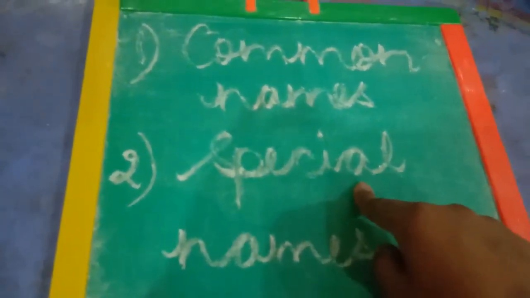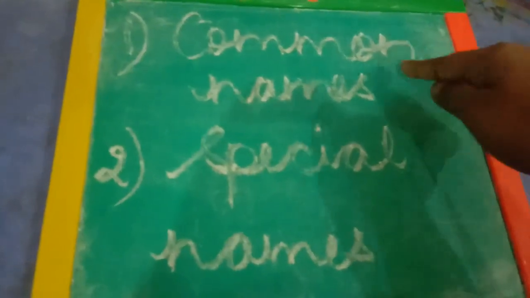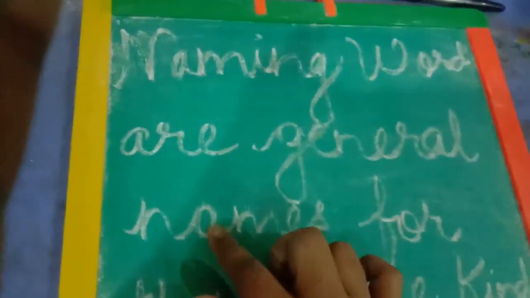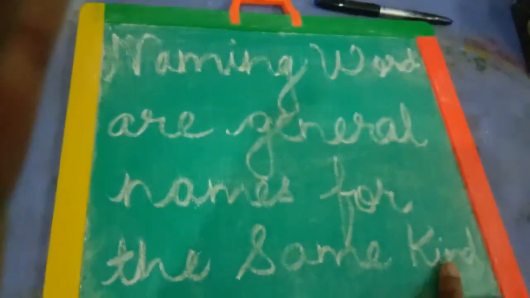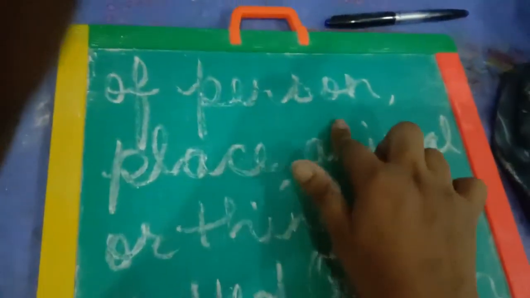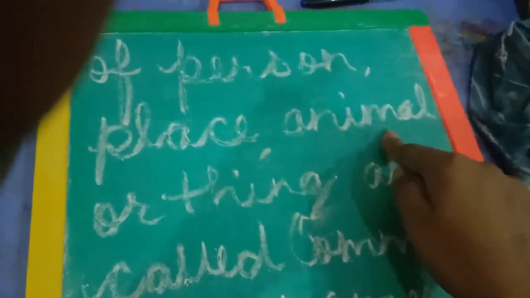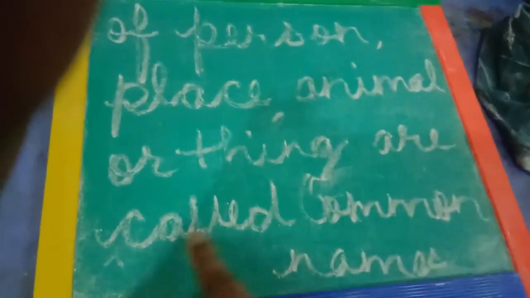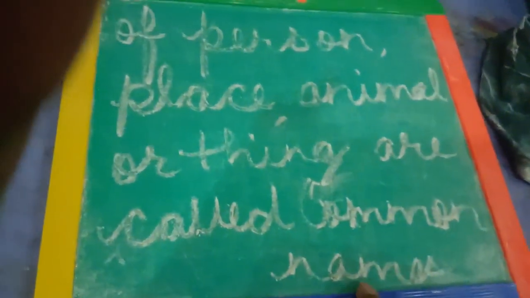Naming words that are general names for the same kind of person, place, animal, or thing are called common names.